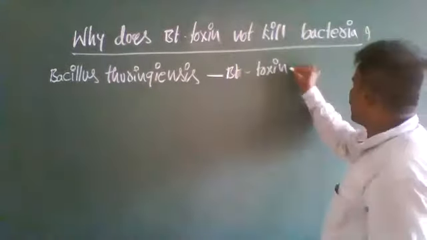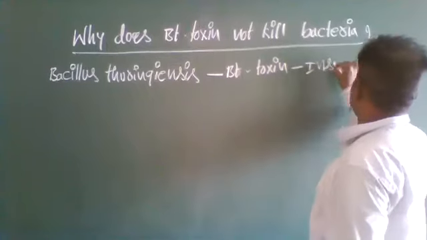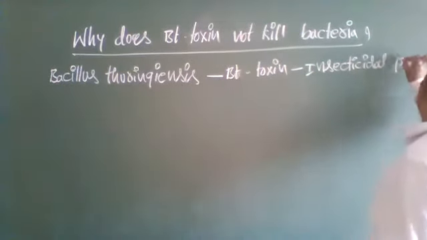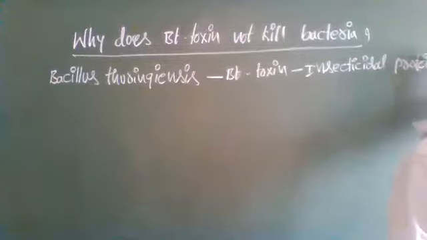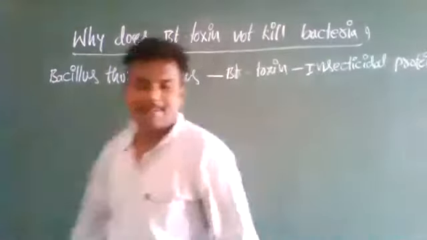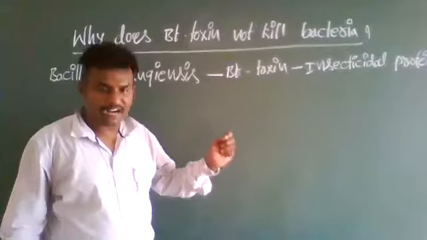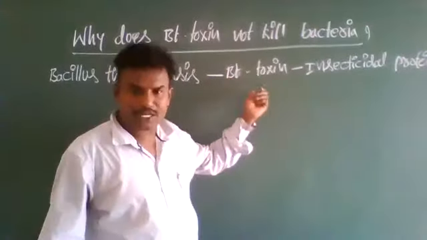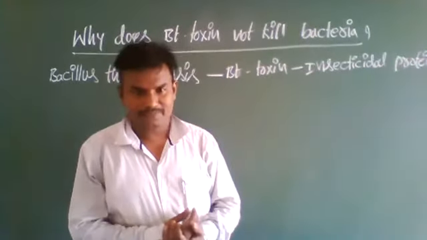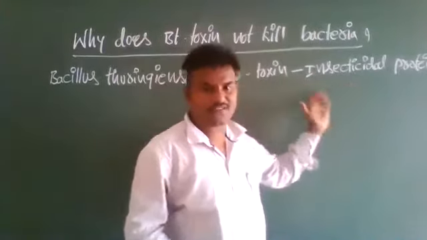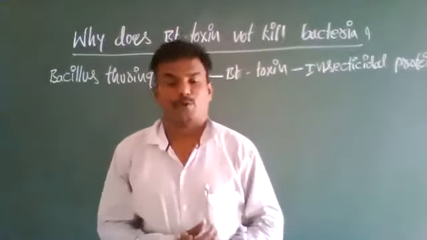That Bt toxin is called insecticidal protein. That Bt toxin kills insects. The toxin is a protein substance. It kills insects, therefore it is called insecticidal protein.